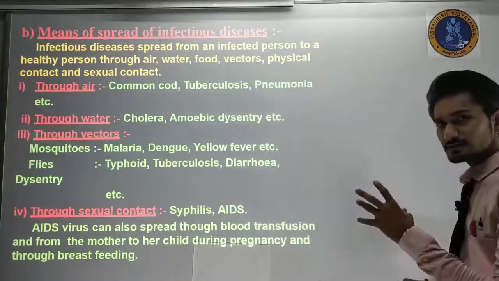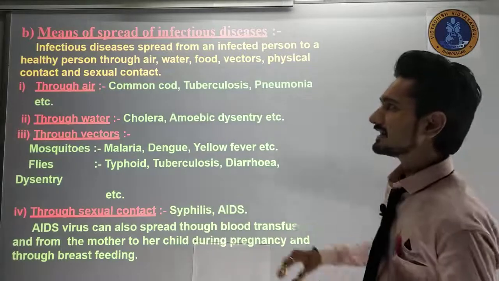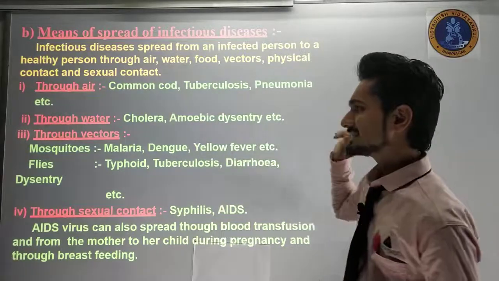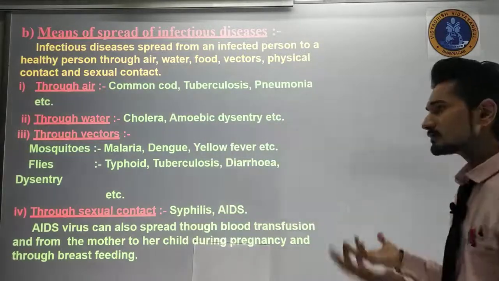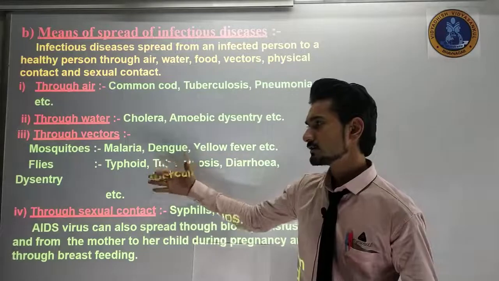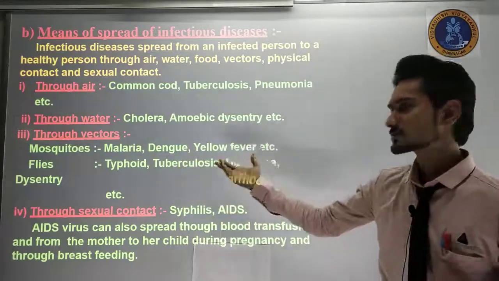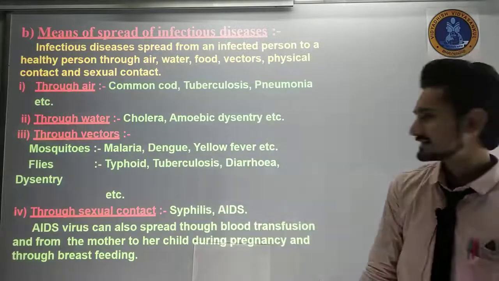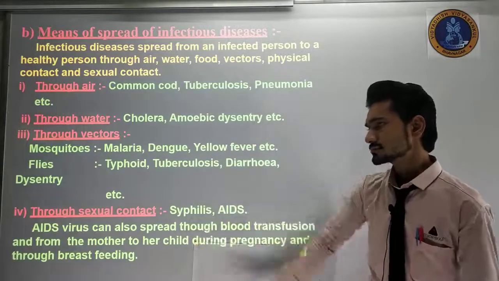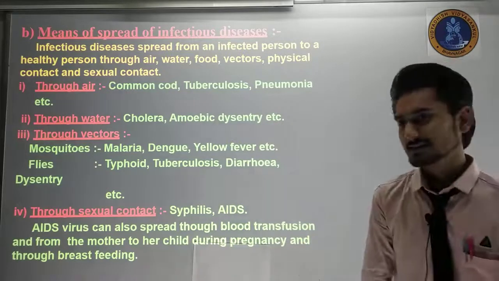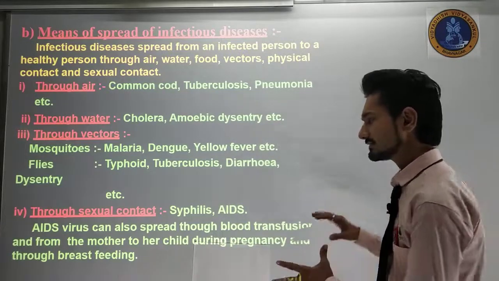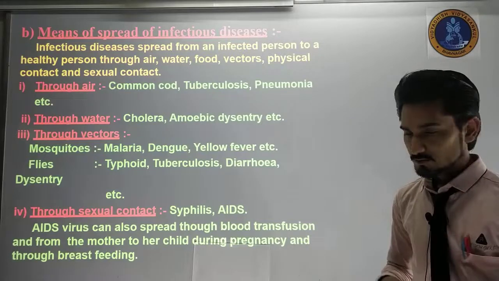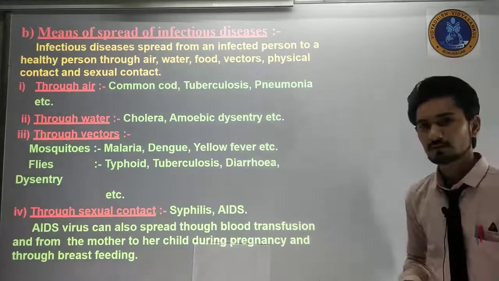Through water, the diseases transferred are cholera, dysentery, etc. And through vectors, meaning mosquitoes and flies, we get diseases like malaria, dengue, typhoid, tuberculosis, diarrhea, dysentery. Through sexual contact, if we are not careful, we might get AIDS. So we have to be very careful about that.